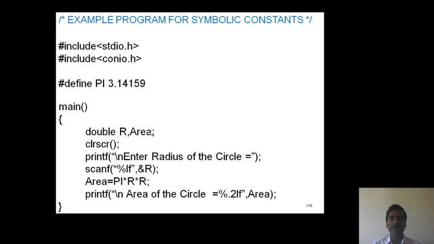So in this program, when it enters the compilation phase, the compiler identifies the symbolic name and replaces it with 3.14159.